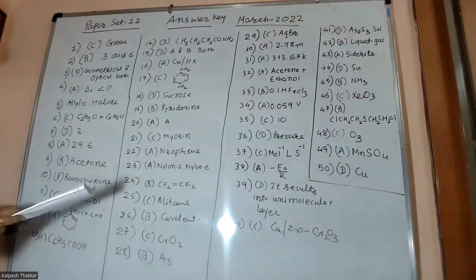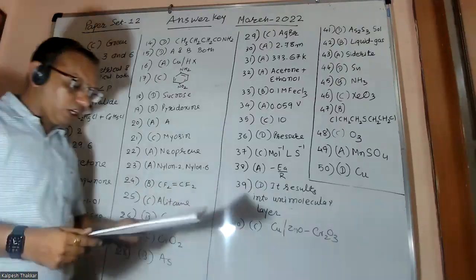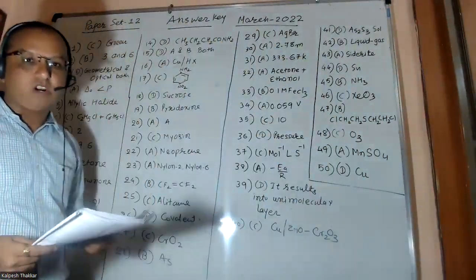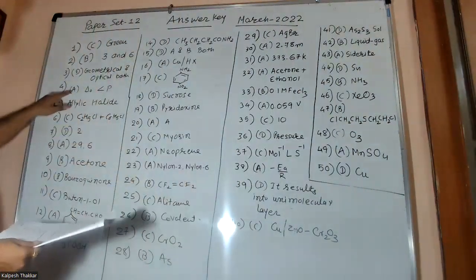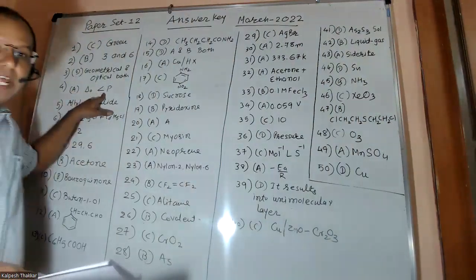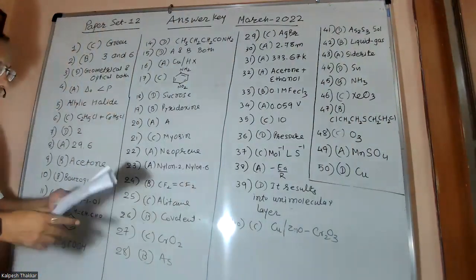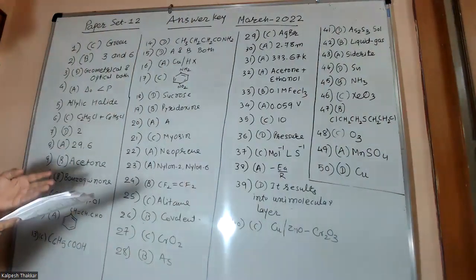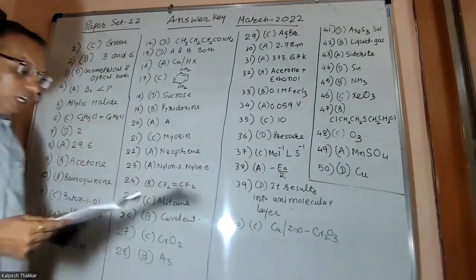Next question, friends: which is the correct relation for a high spin complex? This is once again a crystal field theory question, in which option A is correct: delta 0 is less than P. The fifth question is, friends, a compound of halide is asked. The answer is allylic halide.